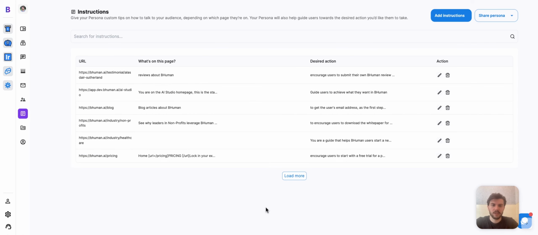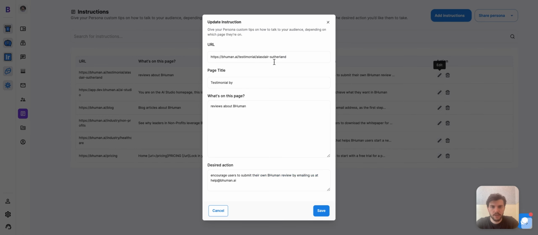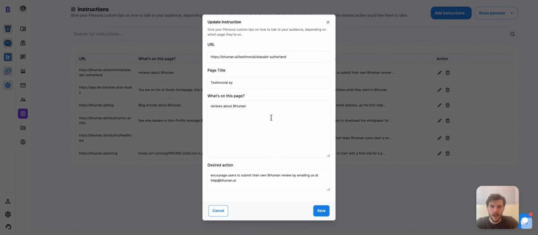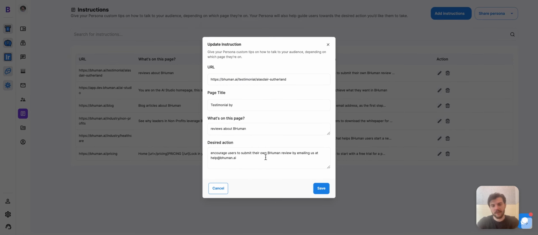Custom instructions allows you to give your persona custom instructions on how to talk to customers on a particular page. So, for example, on our review page, this is the link we put in here, we can tell it, hey, this is a page about reviews, and the desired action is to encourage users to submit their own BHuman review by emailing us at help@BHuman.ai. So when someone goes on this review page and talks to the persona, it'll still have a full conversation, it'll still be helpful and take into account everything we've taught it, but it's going to try to get the person to take the desired action. And it's going to do it in a very organic, genuine way that'll feel kind of off the cuff and very natural.